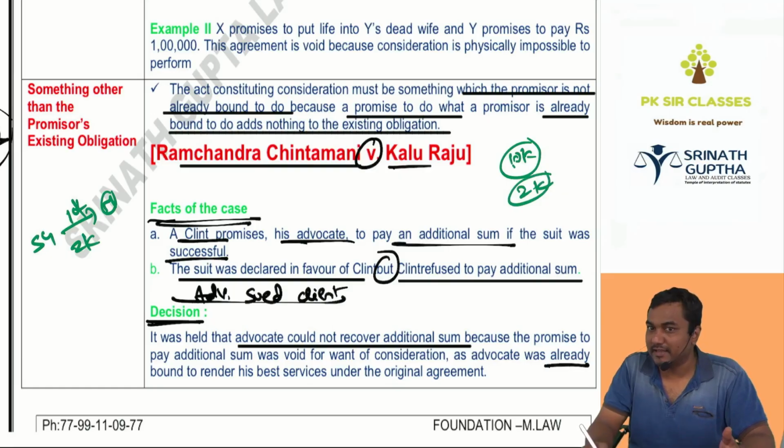Then the advocate filed a case. Will the advocate win the case? No, because when he agreed for 10k, there is an existing obligation on the part of the advocate to argue in such a way that his client has to win the case. Then